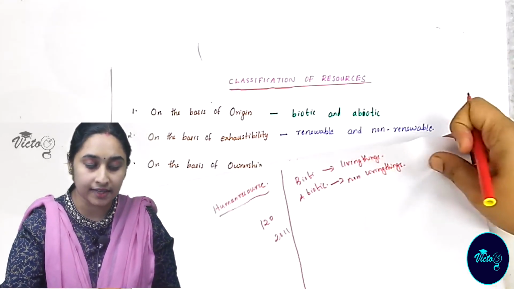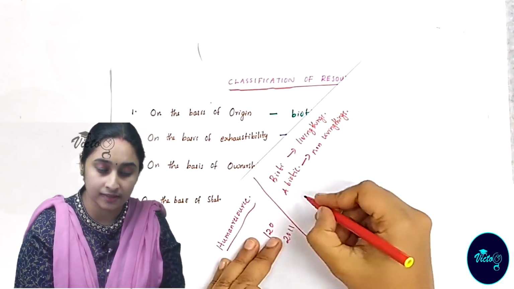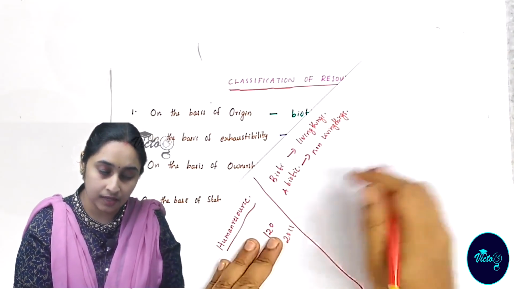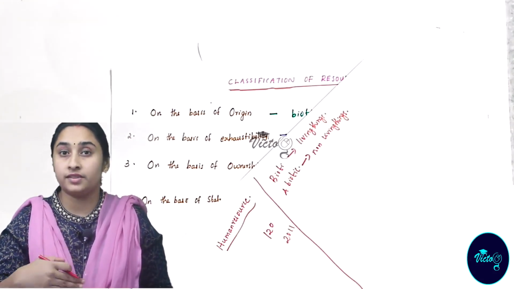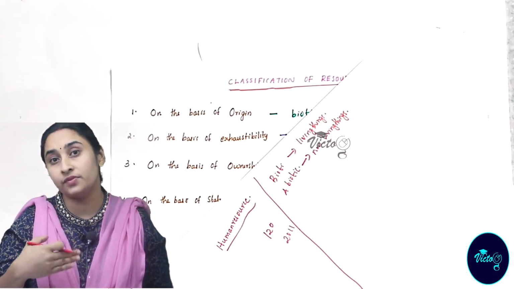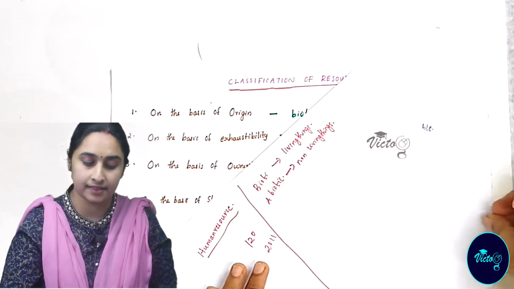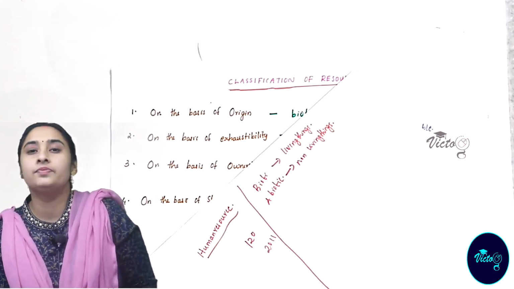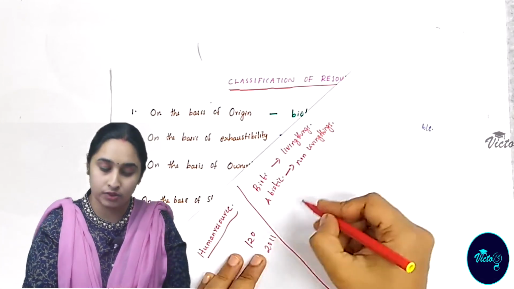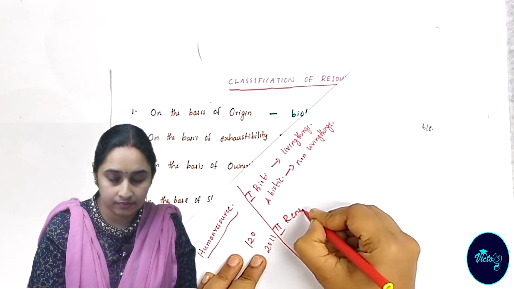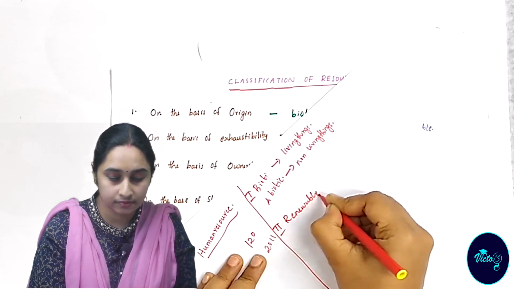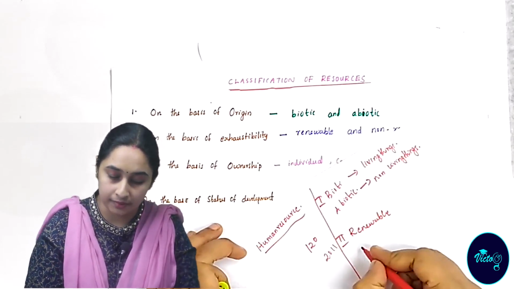Okay, coming to the next classification, on the basis of exhaustibility. Exhaustibility means the substance which will be over if we are continuously using it. On the basis of exhaustibility, the resources are classified into two: renewable and non-renewable.